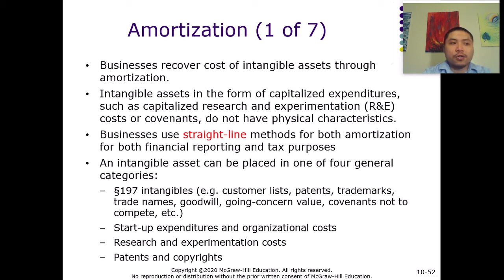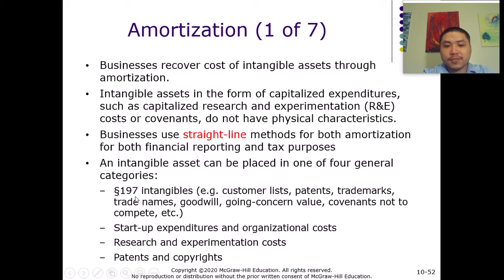And for intangible assets, we can categorize them into four main types. The first one is what they call Section 197 intangible assets. This one includes a wide variety of intangible assets: customer lists, patents, trademarks, trade names, goodwill, going concern value, covenants not to compete, and so on and so forth.